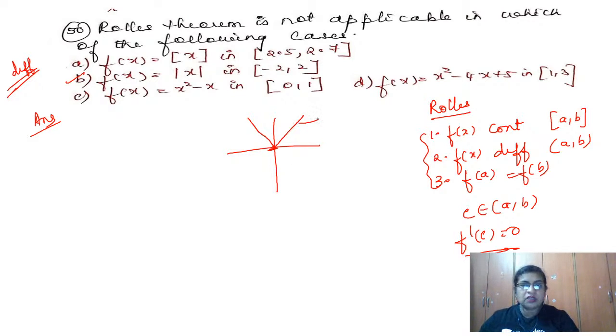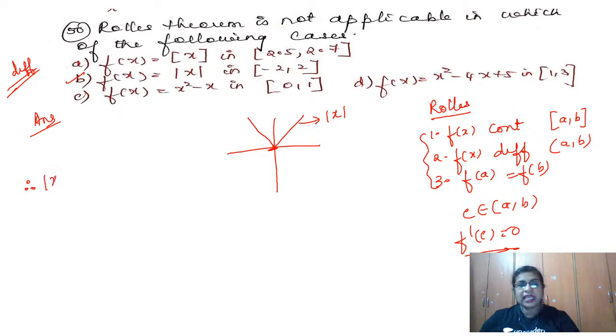Is this modulus of x differentiable? We know that the modulus function is not differentiable. If it is not differentiable, then it is going against the condition of Rolle's theorem. If it is going against the condition, can it satisfy? No, isn't it? So therefore Rolle's theorem is not applicable for the modulus function. Why is it not applicable?